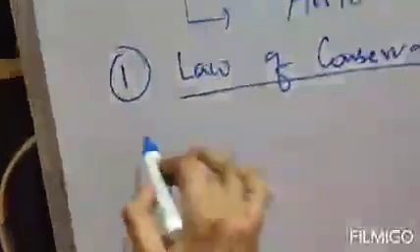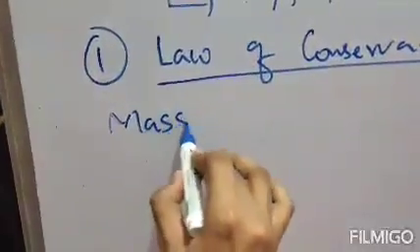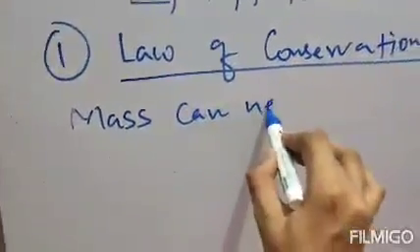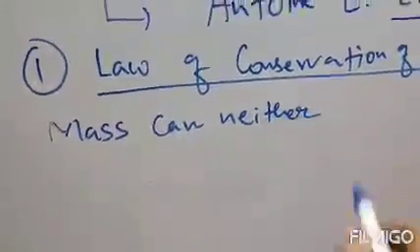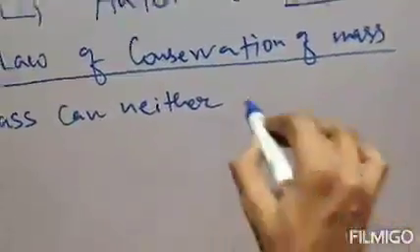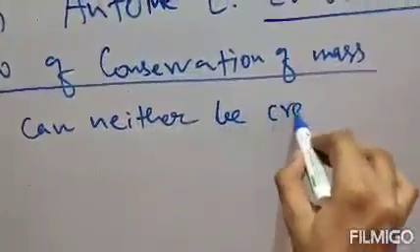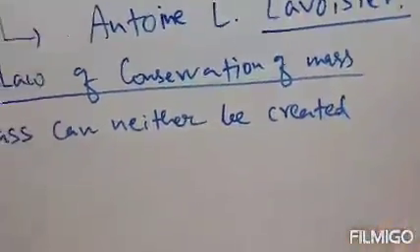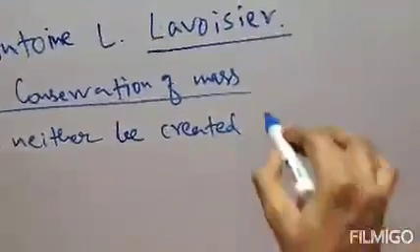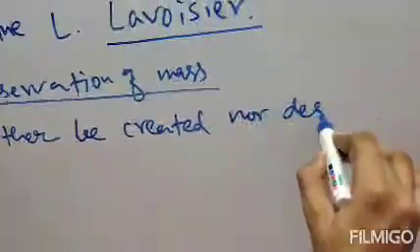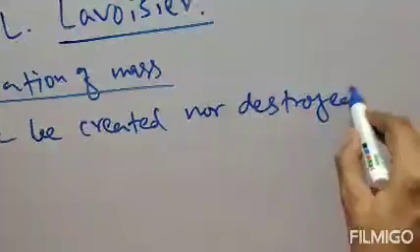So the law is: mass can neither be created nor destroyed in a chemical reaction.